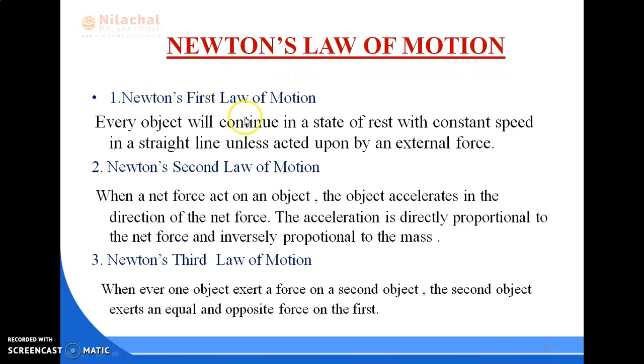One is Newton's first law of motion, second one is Newton's second law of motion, and third one is Newton's third law of motion. So what does Newton's first law say? Every body or every object will continue in a state of rest or constant speed in a straight line unless acted upon by an external force.